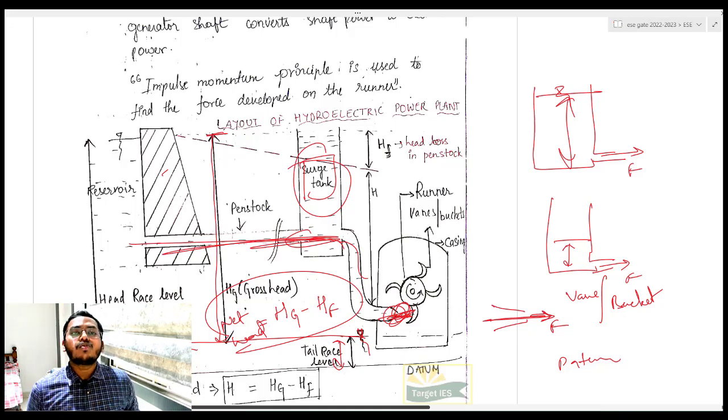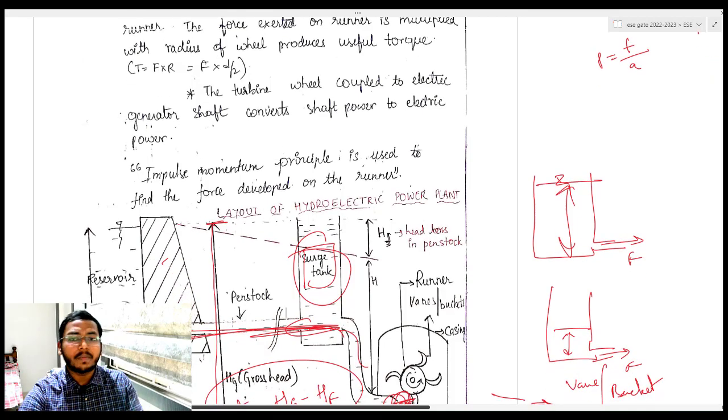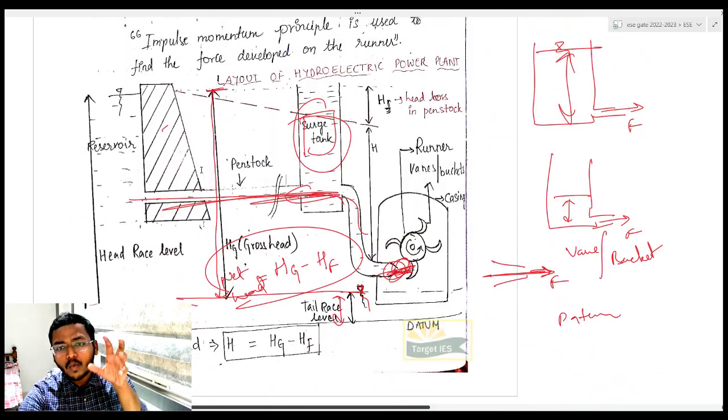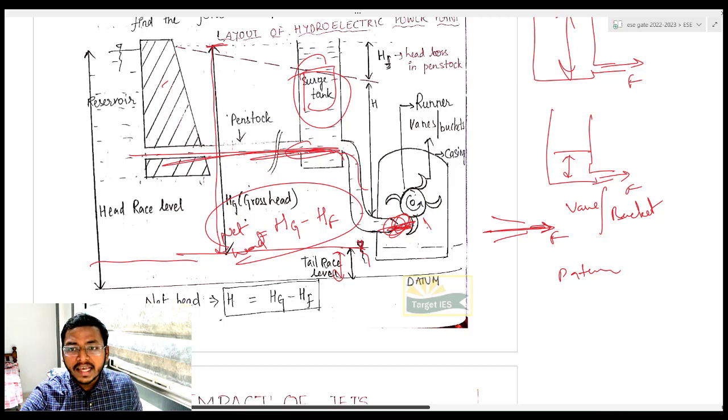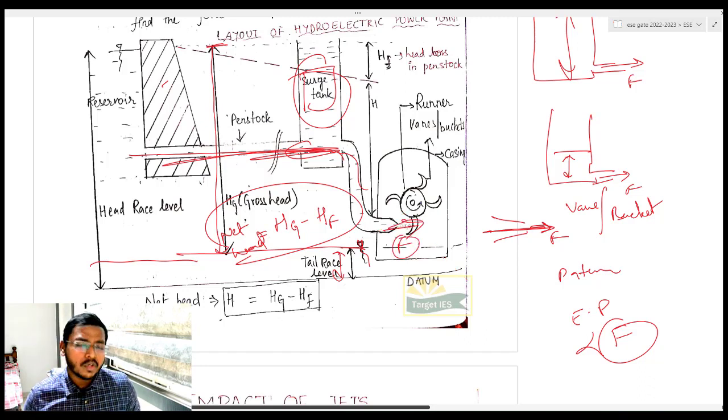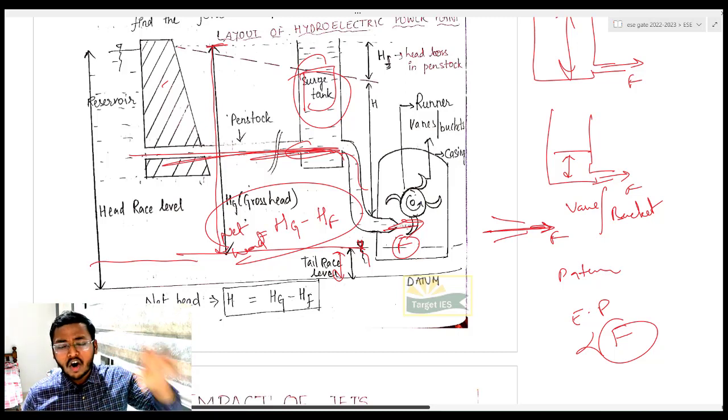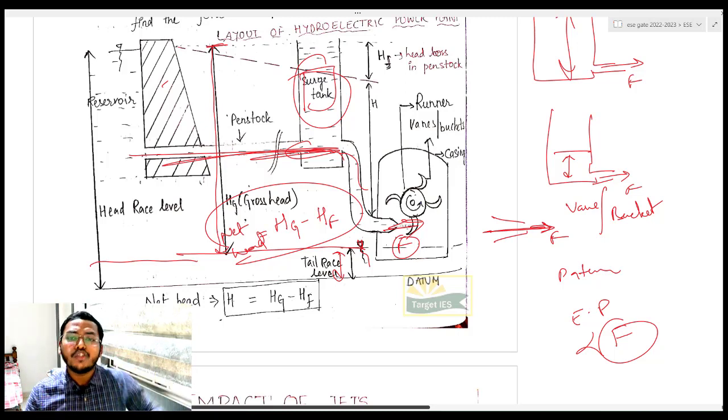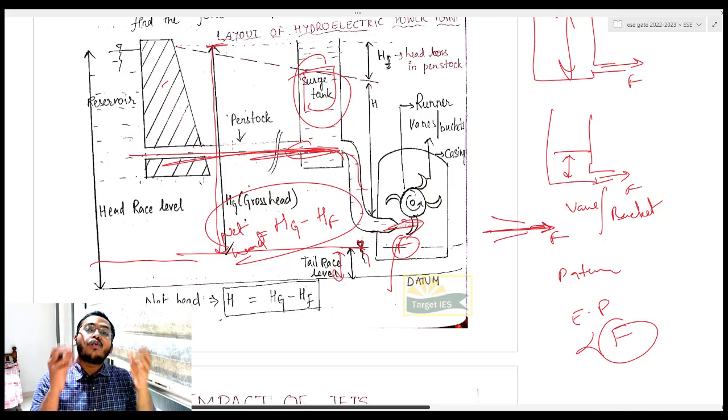No problem. Before going into the next topic, which is impact of jets, you should understand why you have to study impact of jets. See, the electricity production is directly proportional to the force with which the water is hitting the vanes. Agreed or not? If it comes with more force, then more electricity is produced. So to understand how much power is being generated, you should know with what force the water is coming out of your nozzle. Agreed or not?